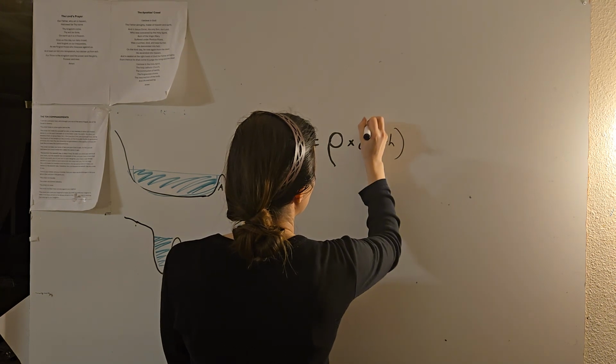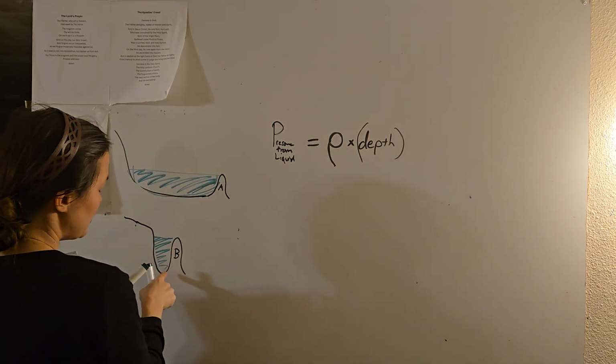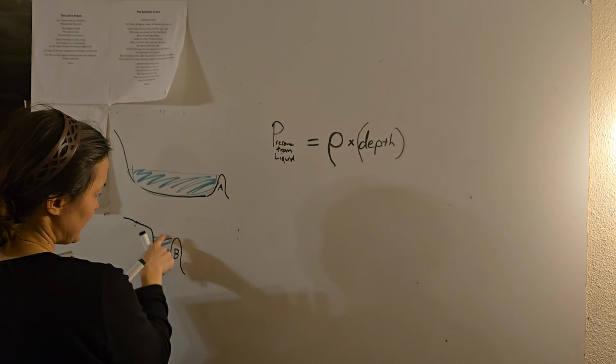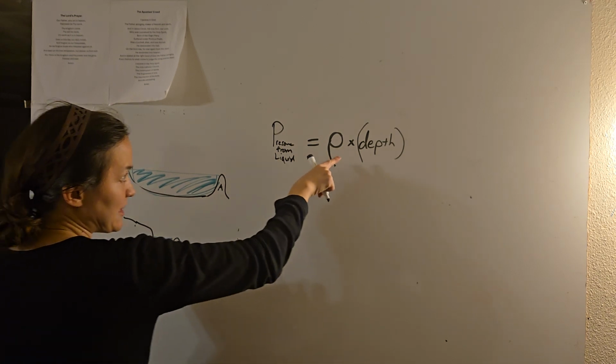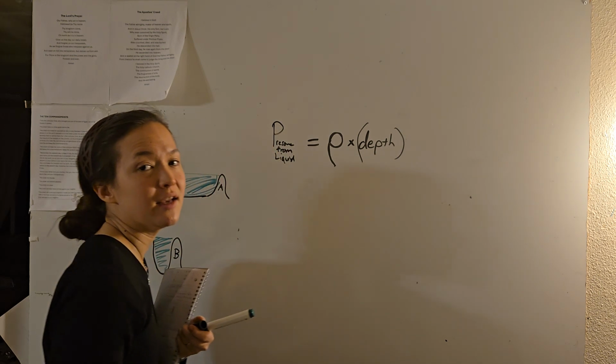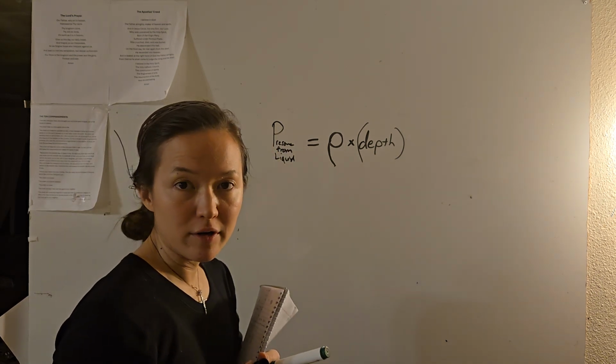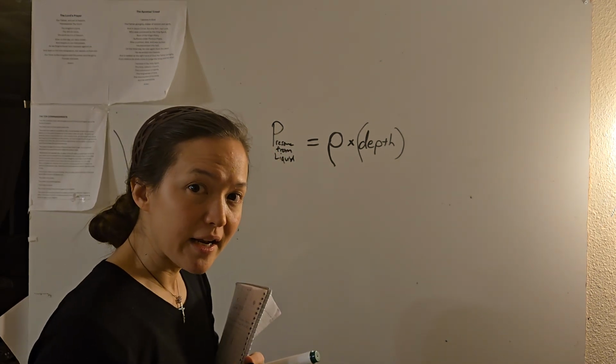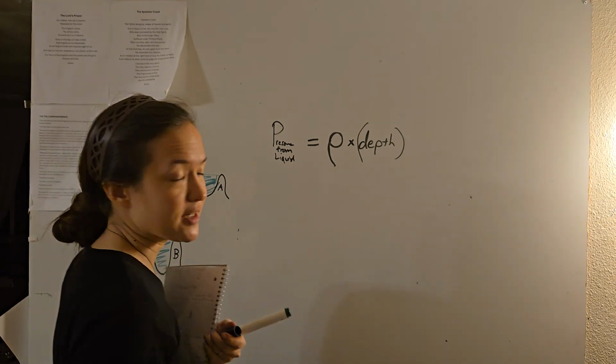That is the pressure, the liquid pressure that you're going to feel. So you can see here, the depth is much greater. And the liquid density: water has a density, oil has a density, liquid mercury has a density. Every liquid has a density. I mean, everything has a density.